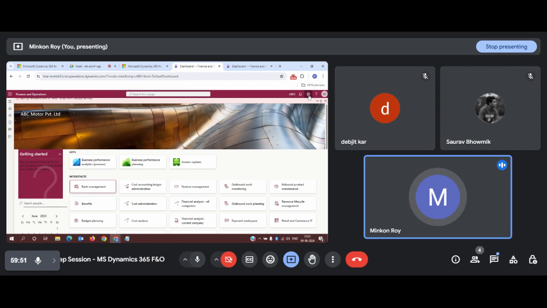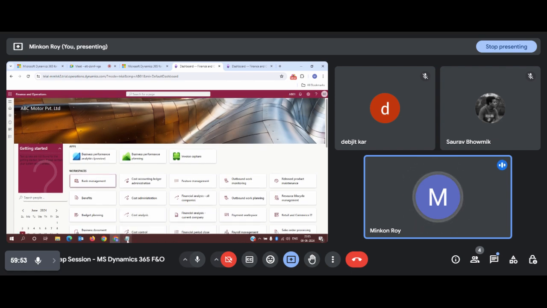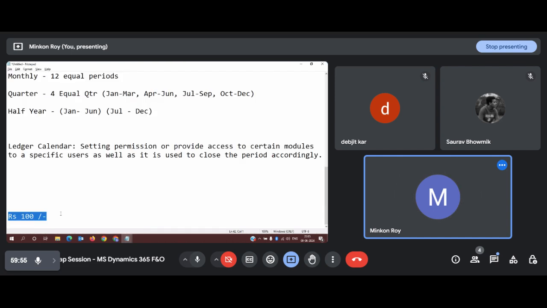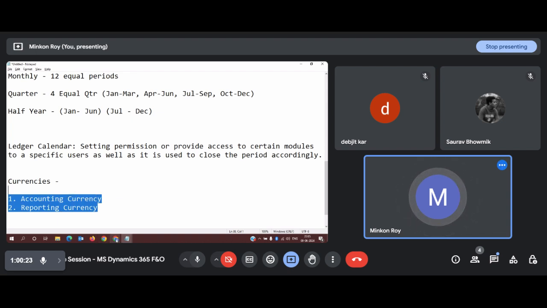Okay. Now, once the currencies are developed, you need to understand two concepts in terms of currencies in Dynamics standard. We follow two types of currencies: accounting currency and reporting currency.